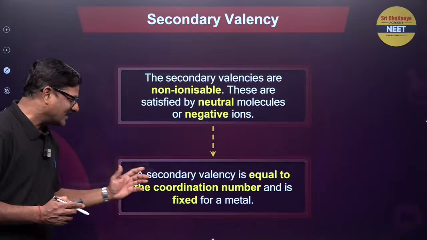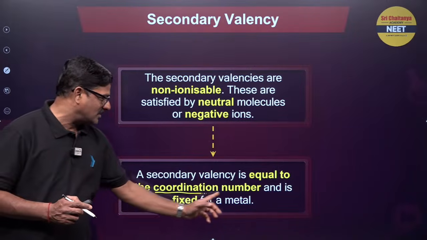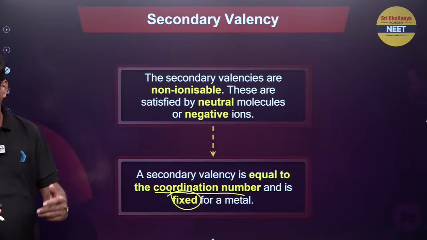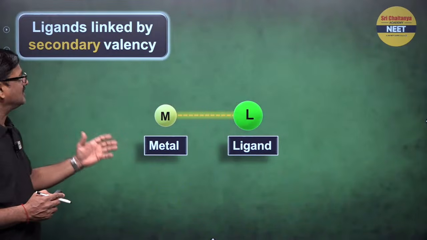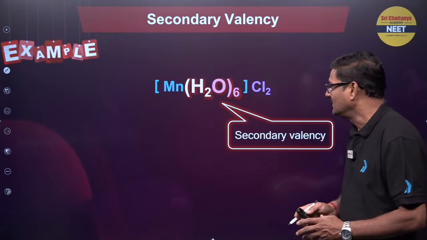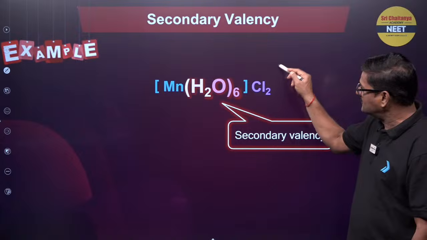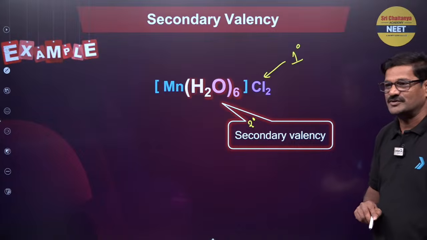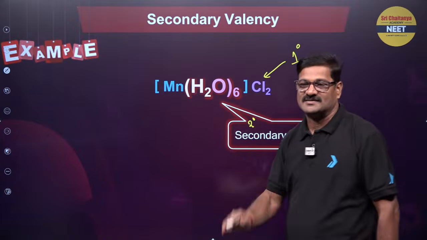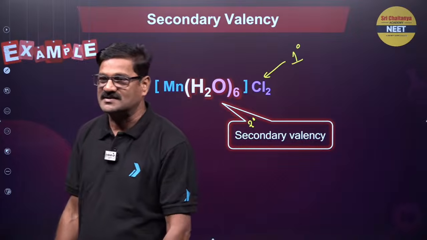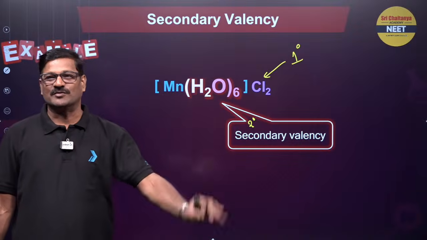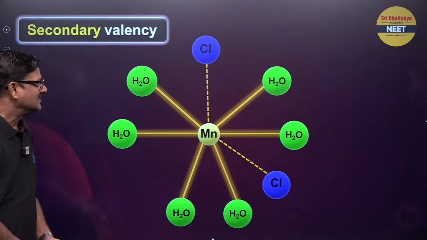So the secondary valency is equal to the coordination number and it is fixed, while the primary valency is not fixed, it is a variable valency. The metal and ligand, the secondary valencies and the primary valencies are shown together like this. In the example, you can see this is the primary valency and this is the secondary valency. Inside the square bracket is the secondary valency, outside the square bracket is the primary valency. That is a noteworthy point.